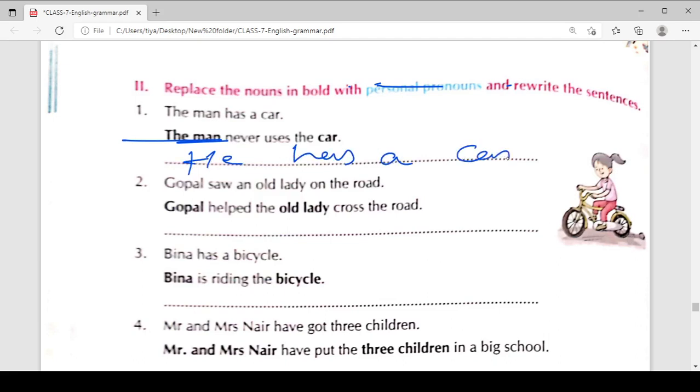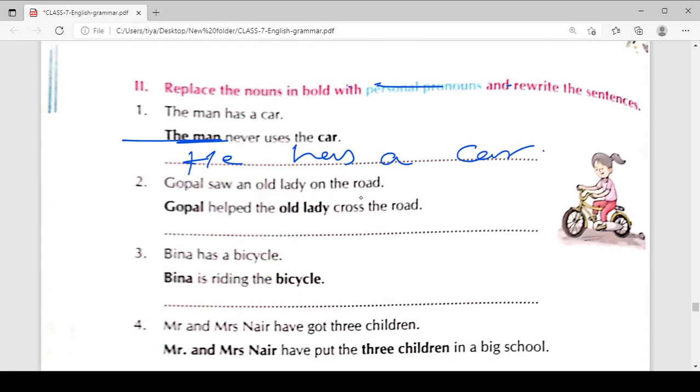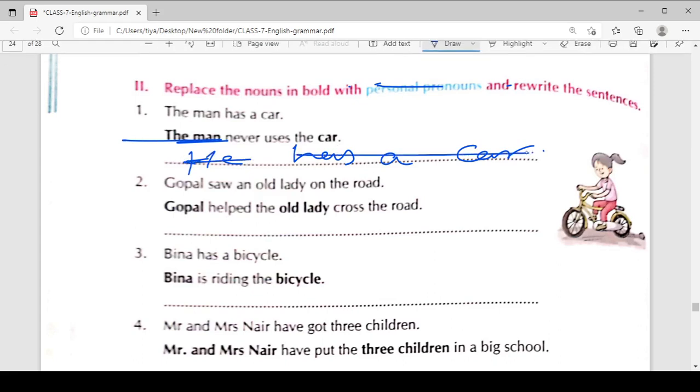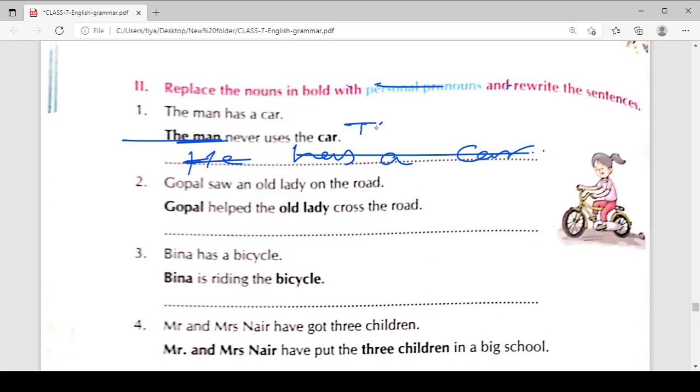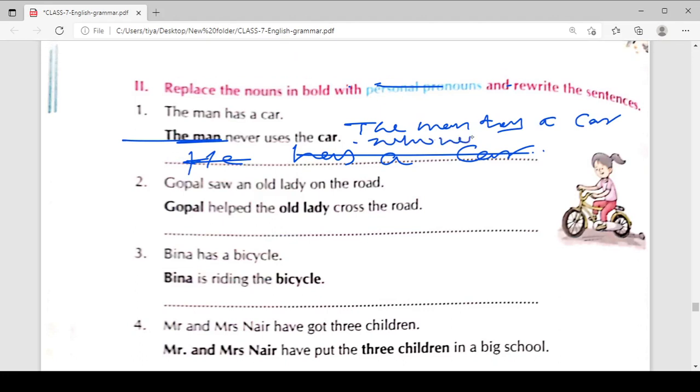He has a car. Gopal saw an old lady on the road. Gopal helped the old lady cross the road. Here, just write this: the man has a car who never uses the car.